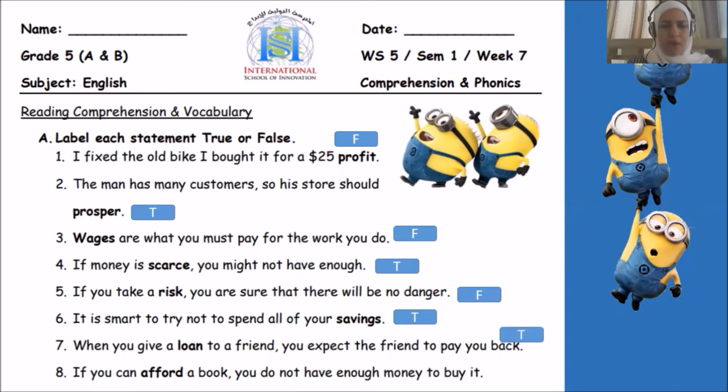Last one, if you can afford a book, you do not have enough money to buy it. When we afford something, we can buy it for sure, so it is false. We have enough money to buy it.